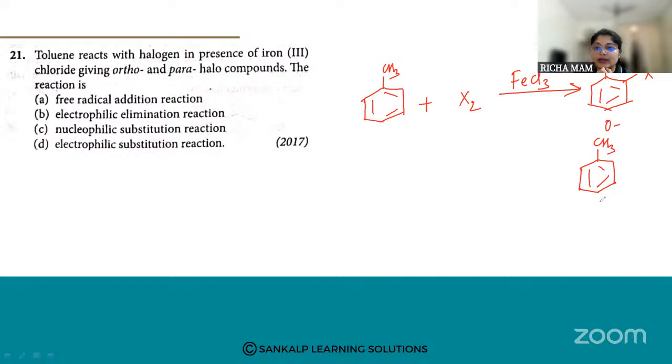Can you tell me which type of reaction it is? Free radical addition reaction, electrophilic elimination reaction, nucleophilic substitution reaction, or electrophilic substitution reaction?